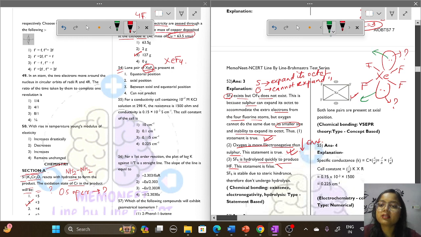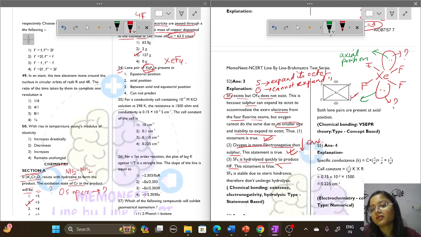This part and this part, this is called the axial position. It is also called the axial position, and the rest of the fluorine parts are called the equatorial position.